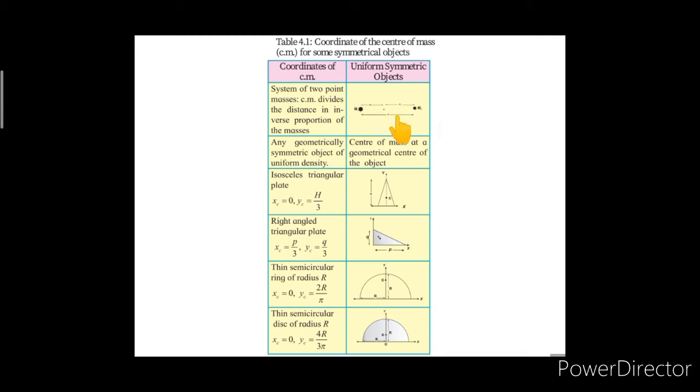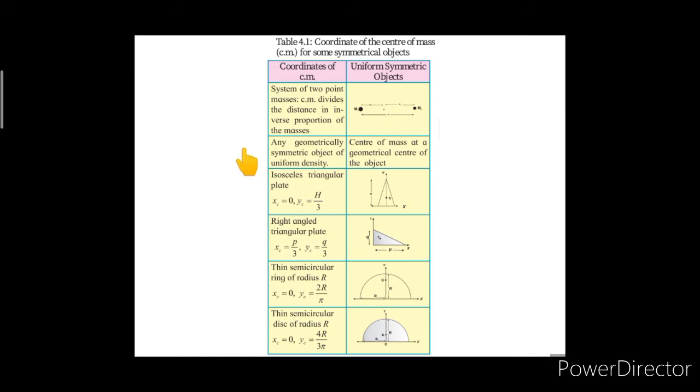The distance between mass m1 and m2 is d. Hence, the center of mass is divided by means of this point, and over here the distance from the mass m1 till this point is given as x1, and the distance of mass m2 from this point, that is the center of mass, is given as x2.